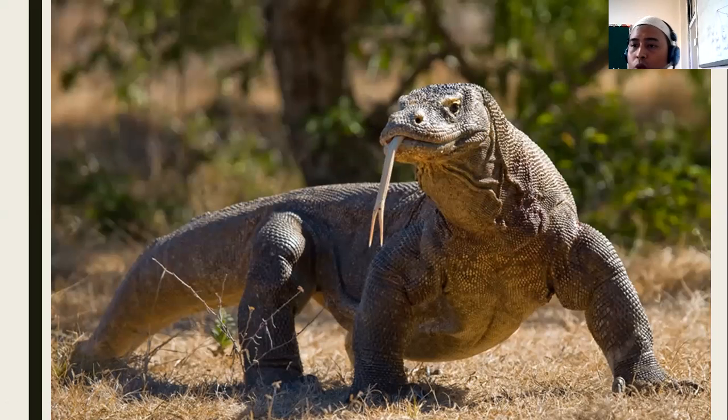But the adaptation, because they live in the dry and hot, they have really thick skin with thick scales, and for eating, for hunting their prey, these animals have poisonous tongues. Okay, that's the adaptation to where they live in their environments.